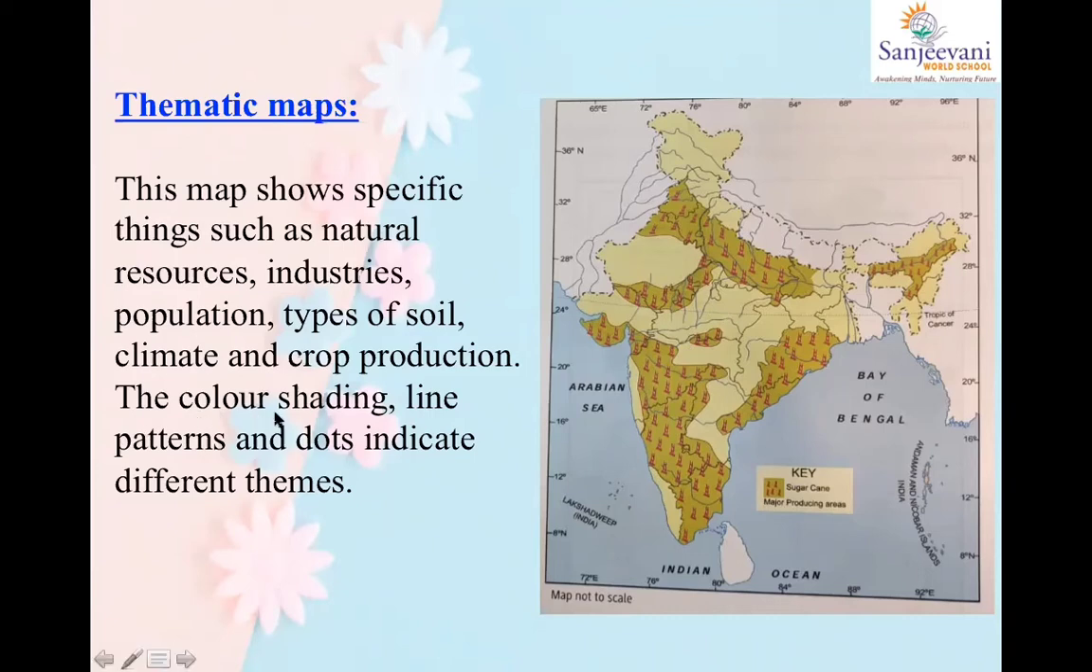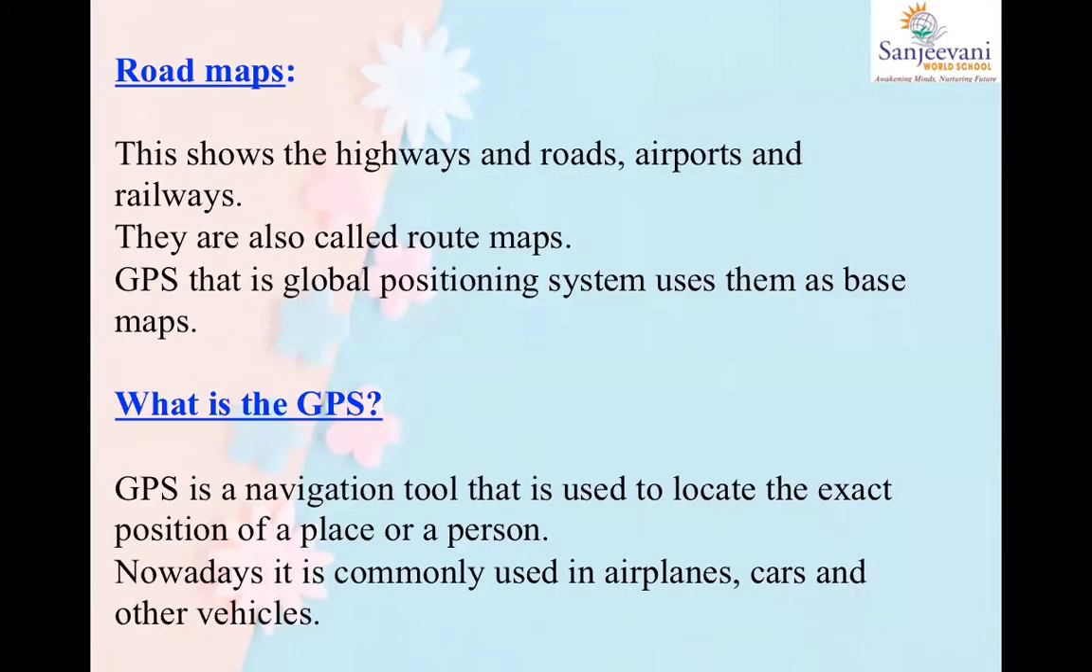Now color shading, line patterns, and dots indicate different themes. Children, if I tell you, okay children, I want to see where camels are located, where most camels are found, so what will you do? A small picture of a camel you will mark everywhere in the desert area, right? Thar desert, mostly they'll be in the desert, Rajasthan. So you will draw small camels there. So that is the indication of camels. So any special character that you want to show on a map, you will call it a thematic map.